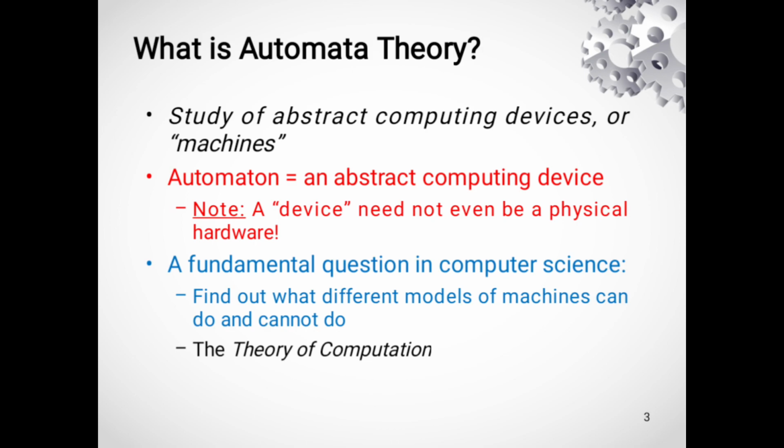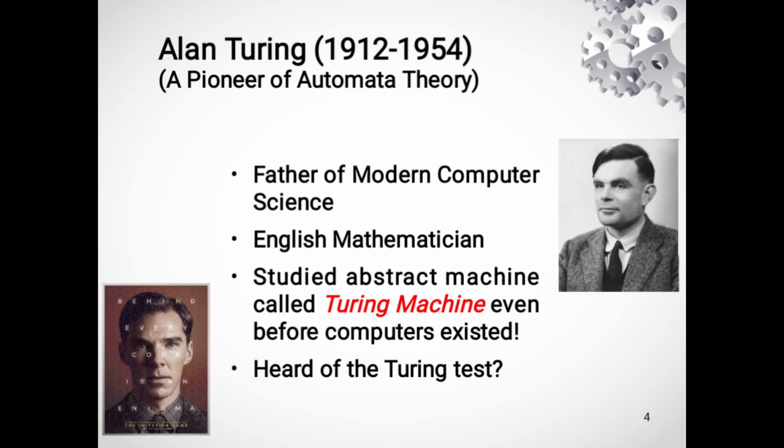So the term automation or automata is derived from the Greek word which means self-acting. Automata means self-acting. An automaton is an abstract self-propelled computing device which follows a predetermined sequence of operations automatically, as I have mentioned in the slide also. So now the first concept of automata theory was given by Alan Turing. He is also known as the father of modern computer science. He was an English mathematician who gave the idea of the Turing machine.